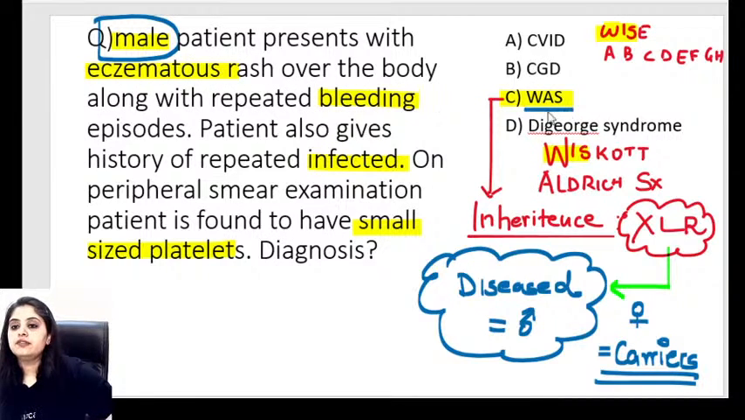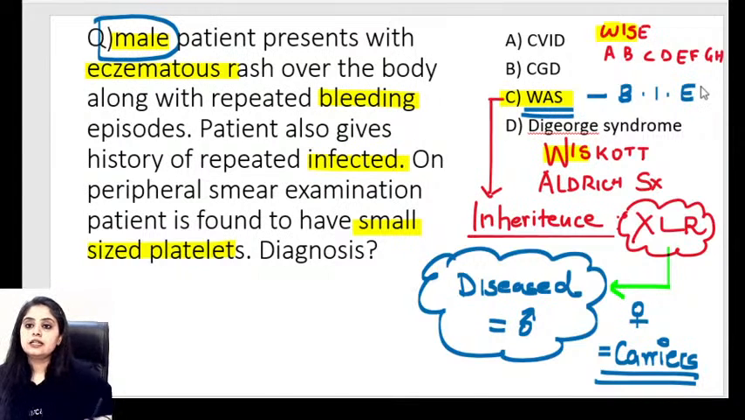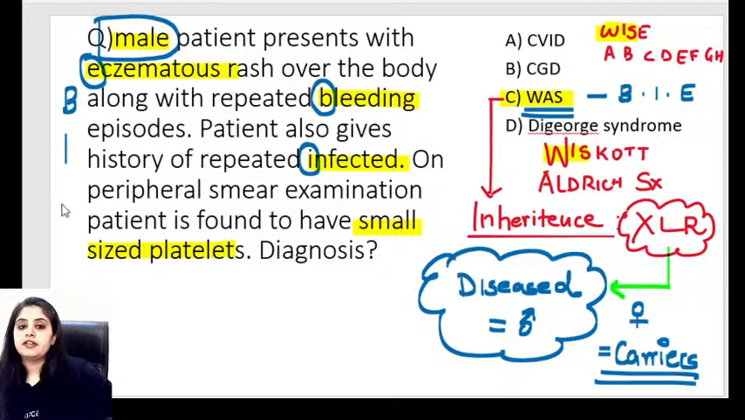After that, I call Wiskott-Aldrich syndrome the bye-bye disorder, right? That is how we had learnt it. Was means past tense. Always and always, bye-bye to the past. That is a life lesson also. Bye-bye to the past. So was, past tense, bye-bye. What does bye-bye stand for? B for bleeding, I for infections, and E for eczematous rash. Repeating, bleeding, infections, and eczematous rash. That is what we have for Wiskott-Aldrich syndrome.